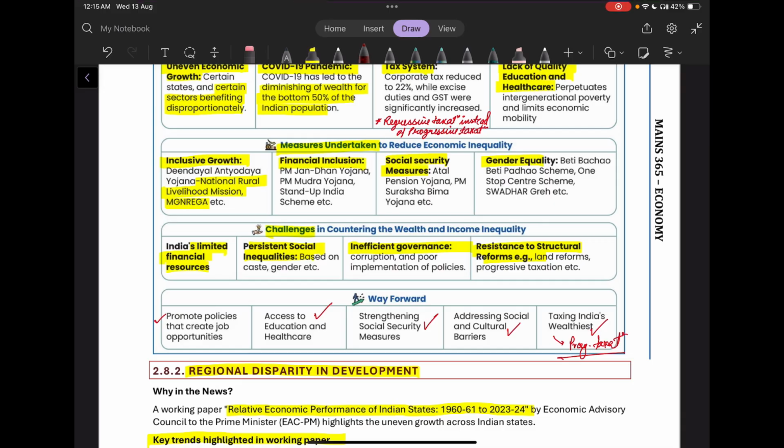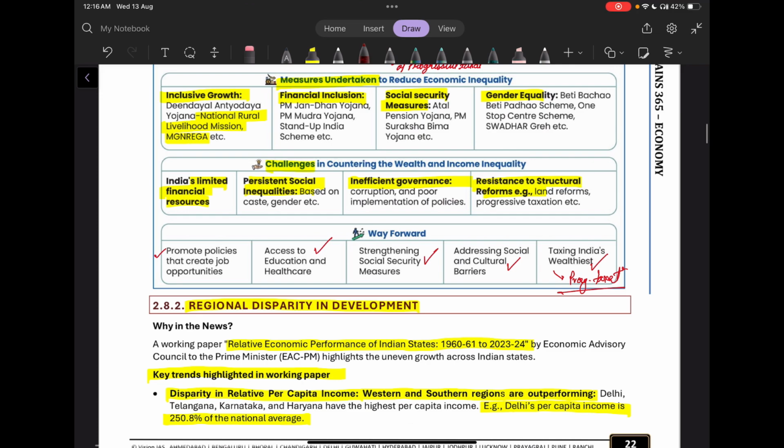Then what are the measures undertaken? So here you can write all those measures which have been included in inclusive growth, financial inclusion, social security, gender equality. Then what have been the challenges? So the challenges are limited financial resources. There have been persistent social inequalities. There has been inefficient governance. There has been resistance to structural reforms. Then the way forward is progressive taxation, addressing social cultural barriers, strengthening social security measures, access to education and healthcare, and promoting policies that create job opportunities.